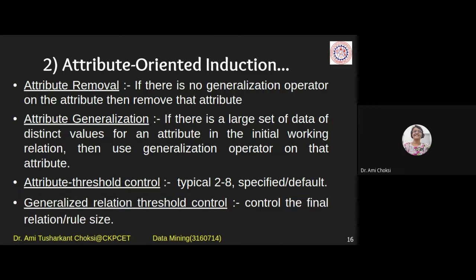Yes, but if so many, like say 10,000 distinct values are there, then we will use the generalization. And if 3 days are there, we'll replace that with whatever is available. Generalization means whether we should go to state or country; it depends on our application. Right? Okay. So that will apply the generalization.